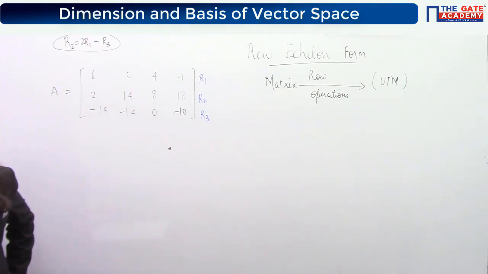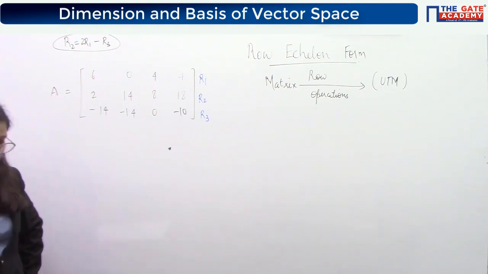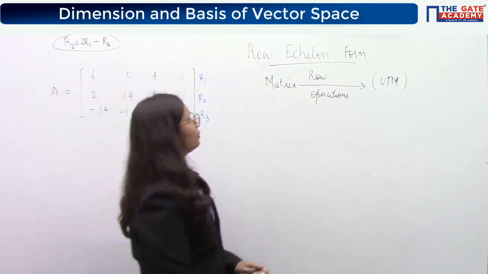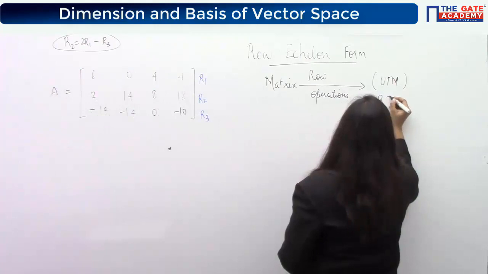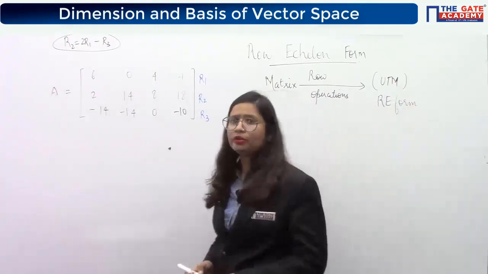To convert into row echelon form, take the matrix, do some row operations and convert it into UTM. This UTM is nothing but row echelon form. RE form I am writing, row echelon form. What do you mean by UTM?